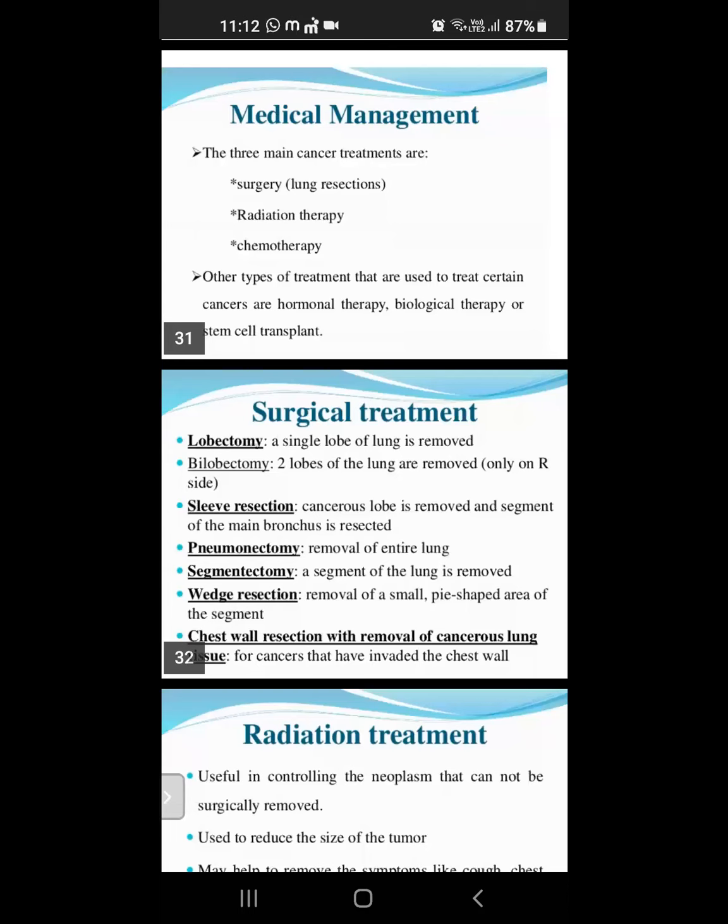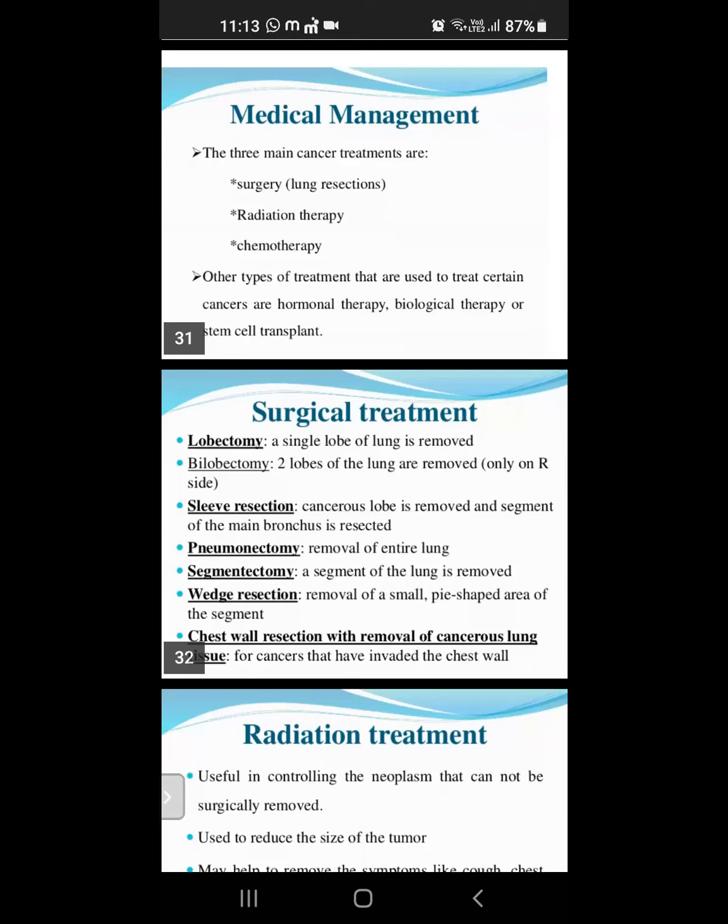Okay, that is the sleeve resection. Next, pneumonectomy: removal of the entire lung. The entire lung is removed, meaning the affected part is removed.